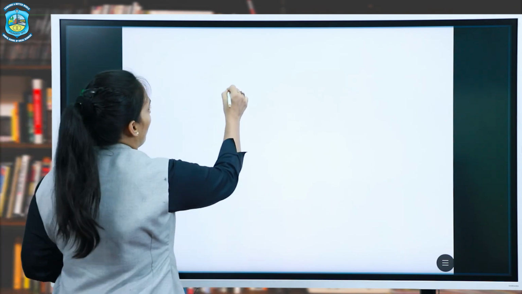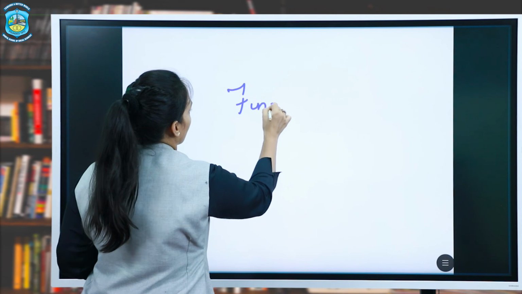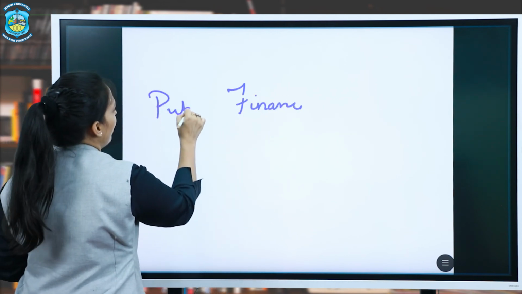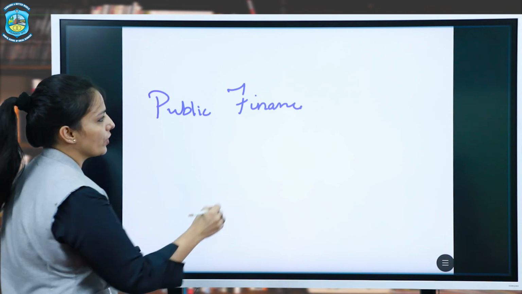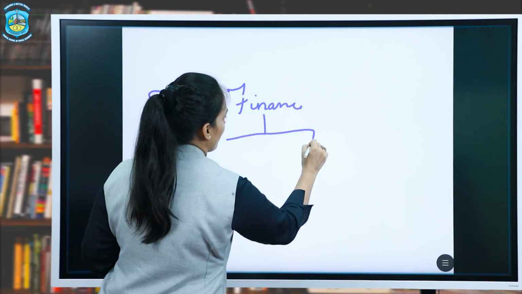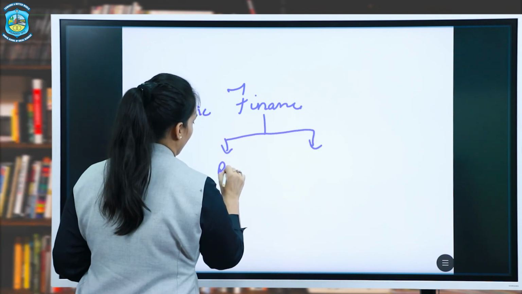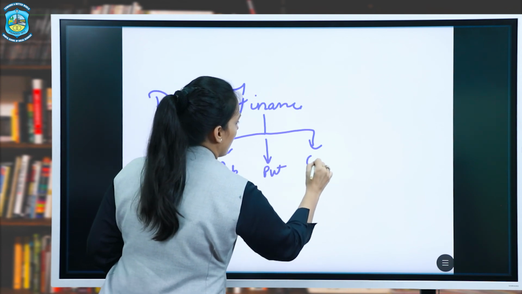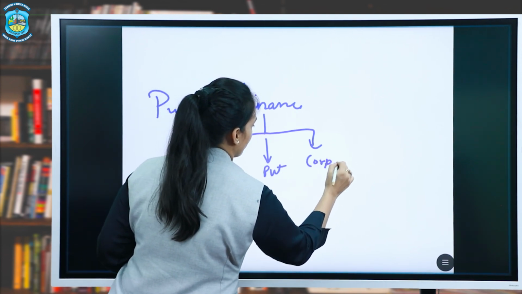We have learned about finance, that is, we have learned about public finance. Its introduction: finance is of three types, public finance, private finance, and corporate finance.